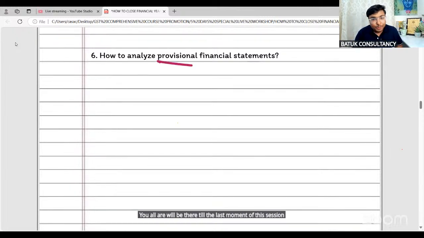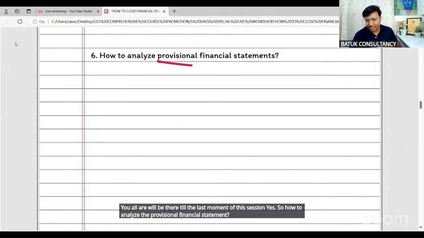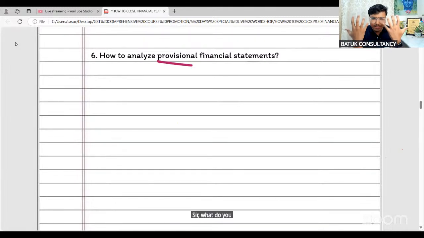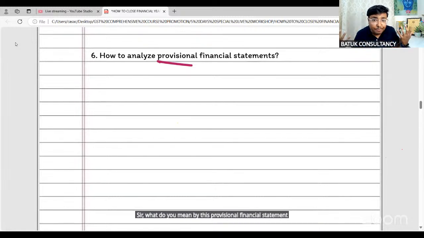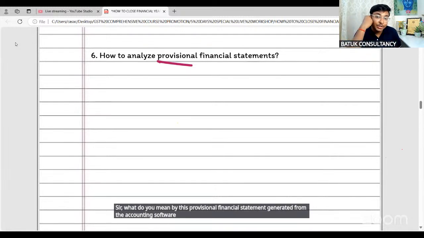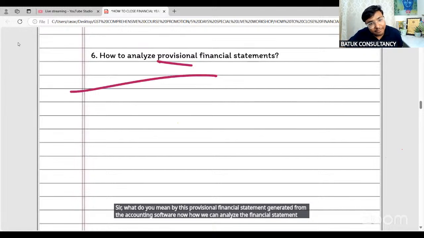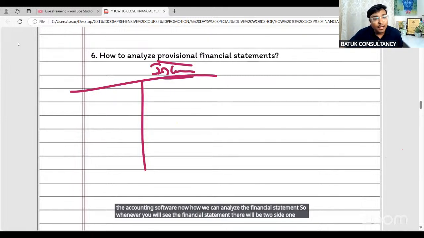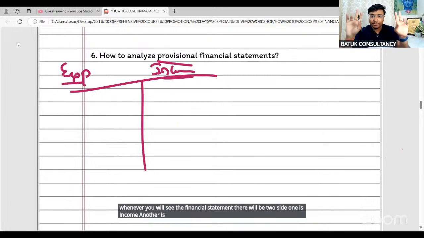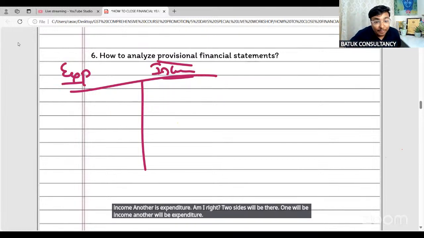Yes. So how to analyze the provisional financial statement? Sir, what do you mean by the provisional financial statement generated from the accounting software? Now, how can we analyze the financial statement? Whenever you see the financial statement, there will be two sides. One is income, another is expenditure. Am I right? Two sides will be there. One will be income, another will be expenditure. So, the income side.